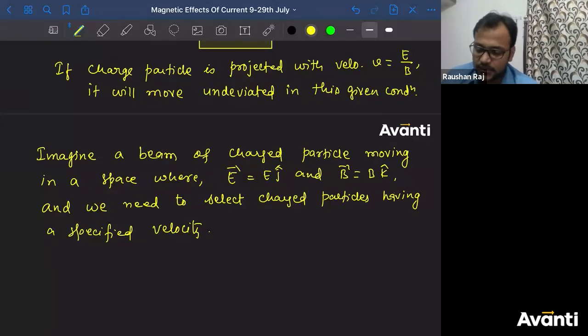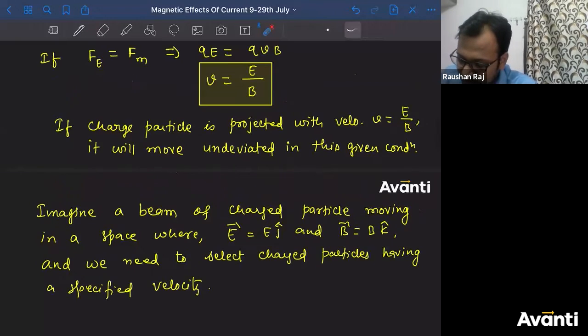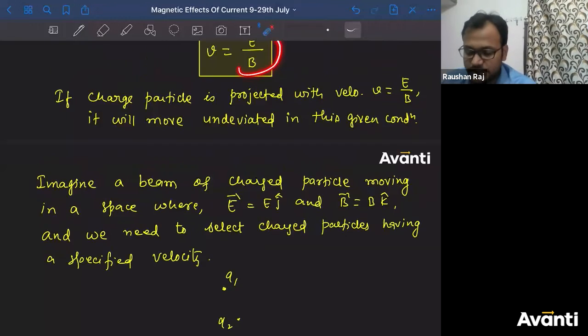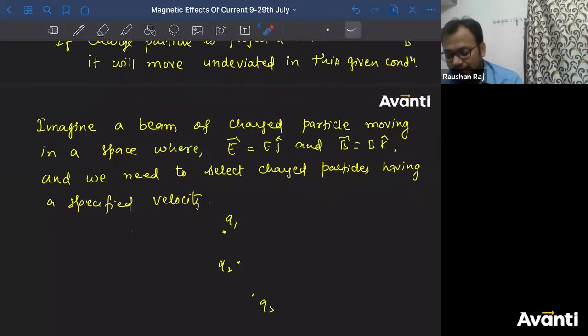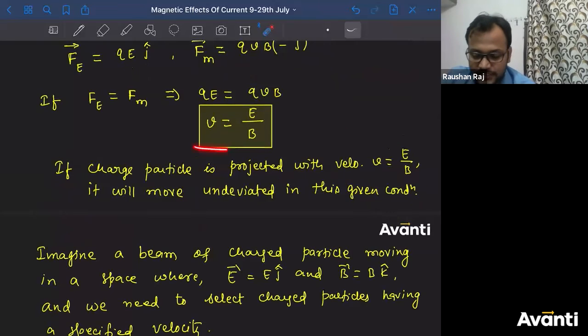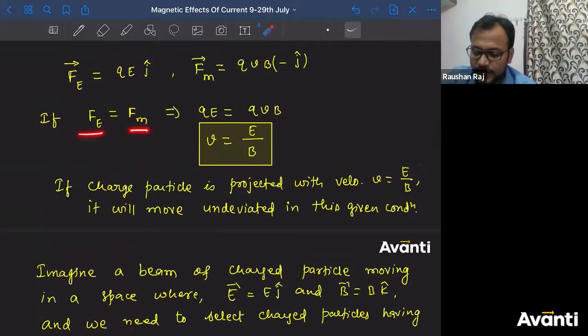Then I will have to maintain such a condition where, let us say, you have three charged particles, q1, q2, and q3. ठीक है? Only q1 has this velocity E by B. But for q2 and q3, the velocity is such that the net force is not zero. If velocity is E by B, net force will be zero because FE will equal FM, both in opposite directions.